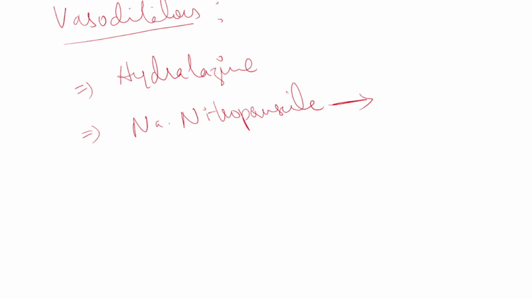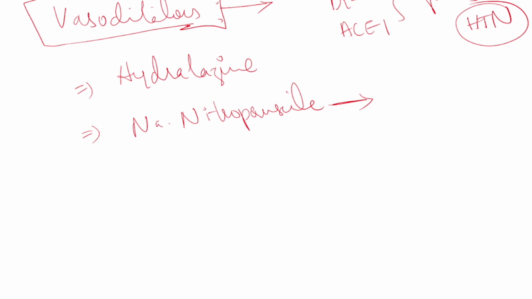Actually, see, remember one thing: vasodilators are used in the hospital only when calcium channel blocker or diuretic or ACE inhibitor fails in treating hypertension, we have to select vasodilators. Number one.